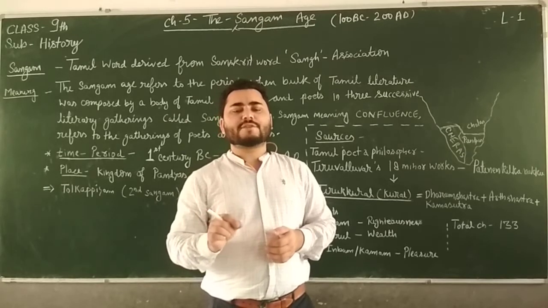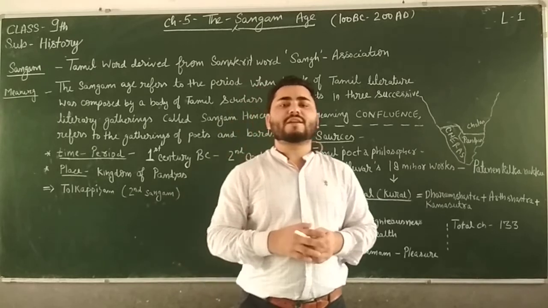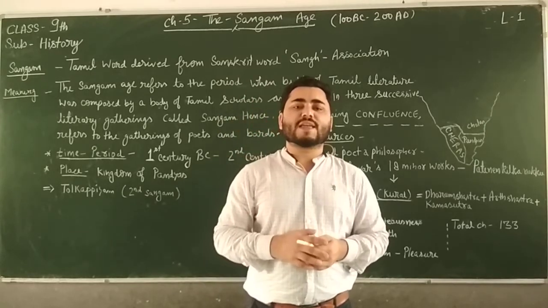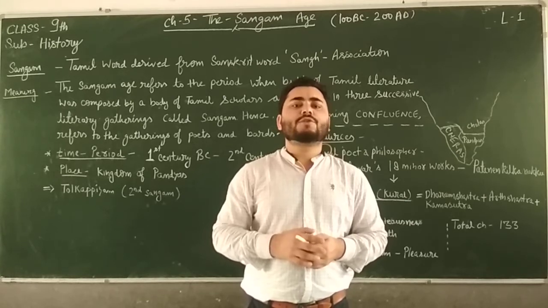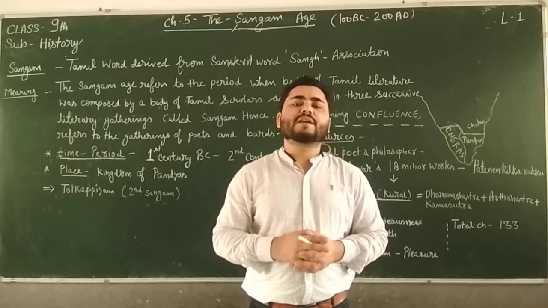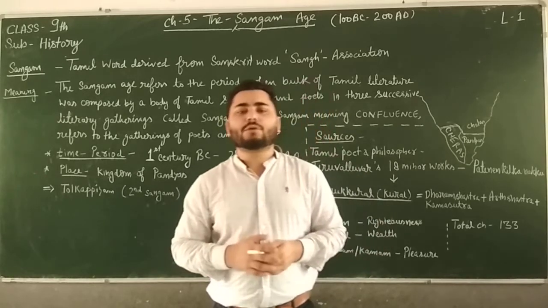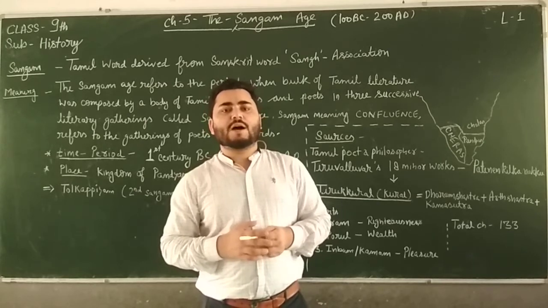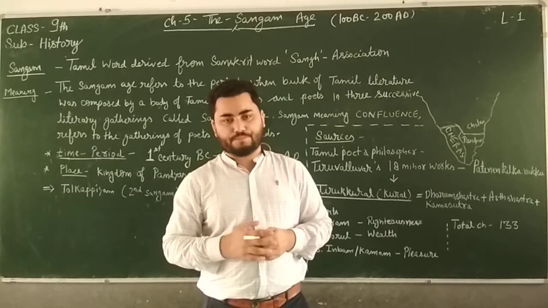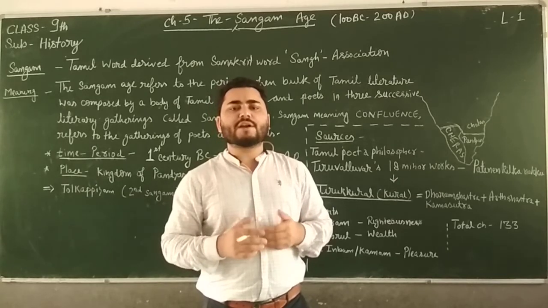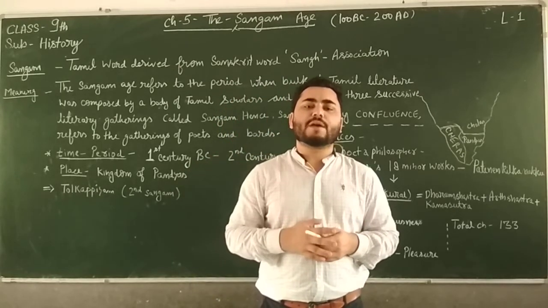It refers to this period in which three Sangams, or literary gatherings of various poets, bards, and sages, took place in the Pandyan kingdom, where they wrote an ample amount of literature about the society, economy, and polity of South India. So the period in which this literature was written is actually called Sangam Age.